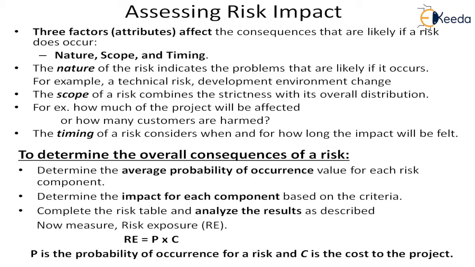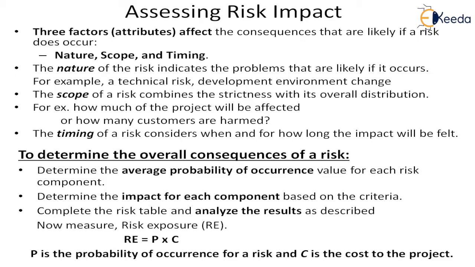When we say nature, it indicates the problems that are likely to happen if it occurs. So what is the nature of the risk? Which kind of environment does it affect? For example, a development environment change is a technical risk, and that is how it will affect.